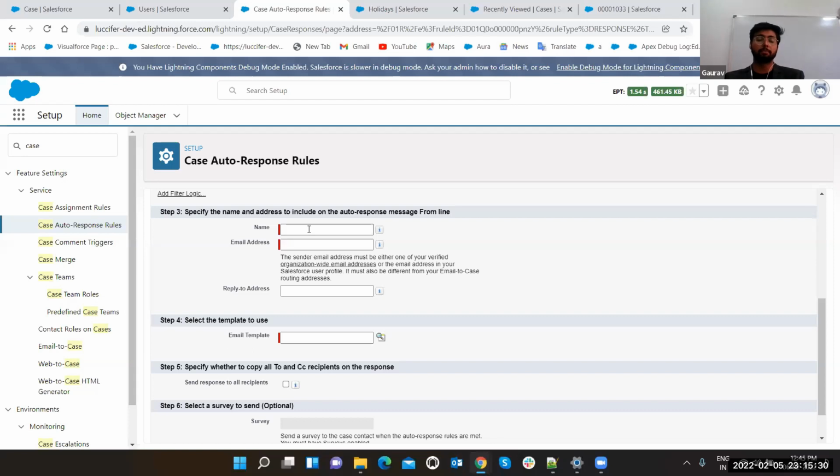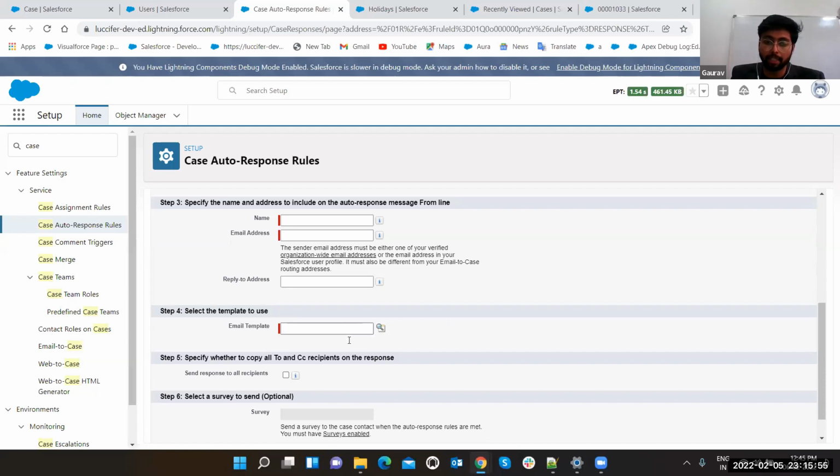Suppose everyone has shared a mail, there is one from address, right? So here we will enter the company address. It is organization web email address. You can also set this thing. This is a new feature, a feature inside Salesforce also, and you can set that address here. Reply to address also. Suppose they want that user should also send back the details to you. Okay, so that's the stuff.